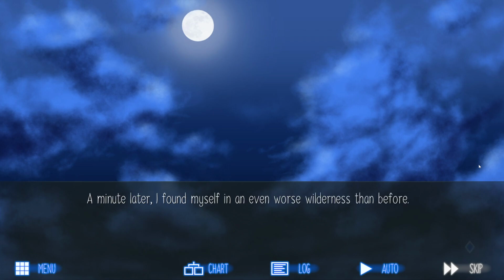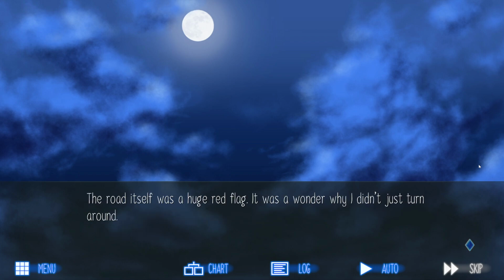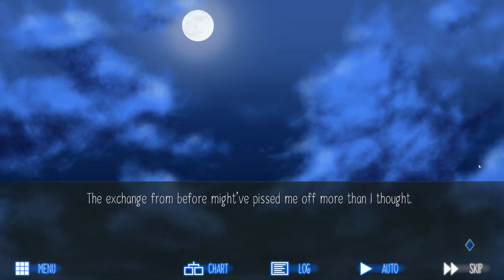A minute later, I found myself in an even worse wilderness than before. A veil of dead leaves covered the ground. Tall grass sided the path, and the sky above was blocked by overgrown shrubs, making it feel like I was passing a wooden tunnel. The road itself was a huge red flag. It was a wonder why I didn't just turn around. The exchange from before might have pissed me off more than I thought.